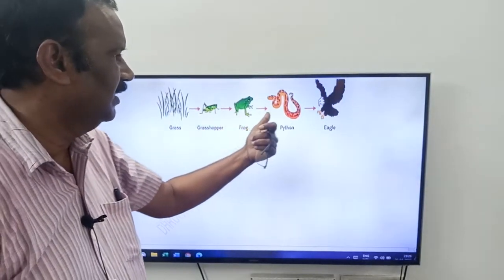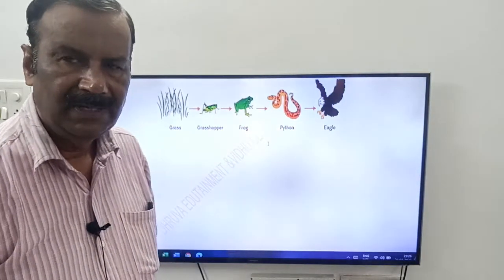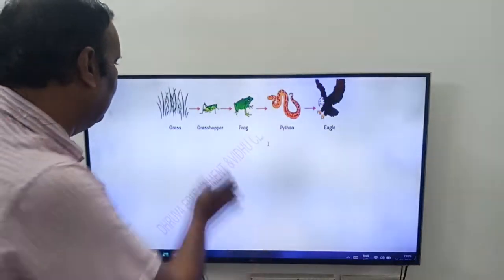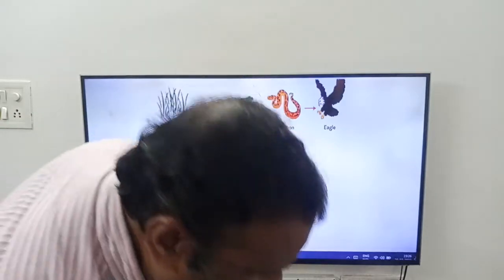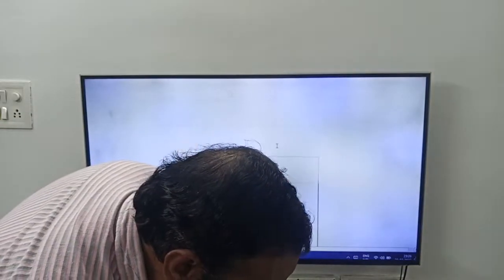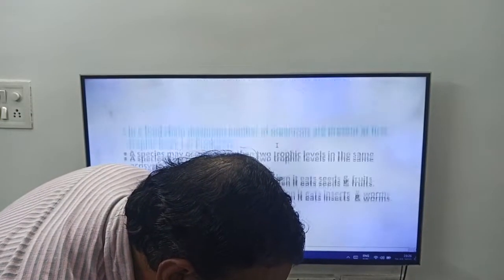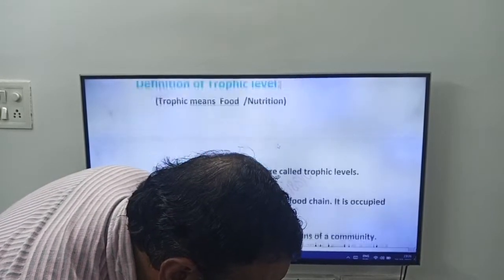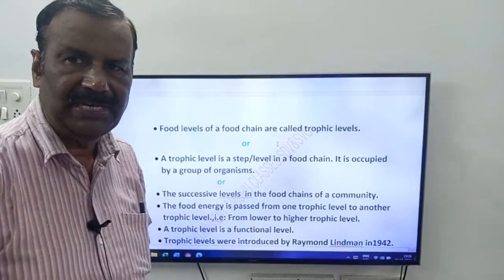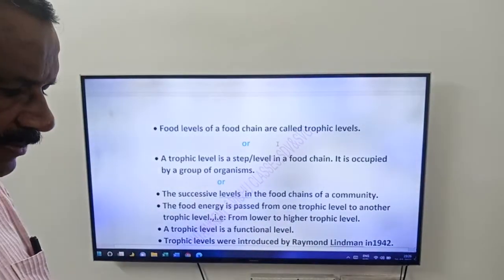This is the third trophic level. This is fourth. This is fifth. So, this is a food chain. Here, each one is what, friends? A trophic level. A step in a food chain. Once again, what is trophic level? Food levels of a food chain are called trophic levels.